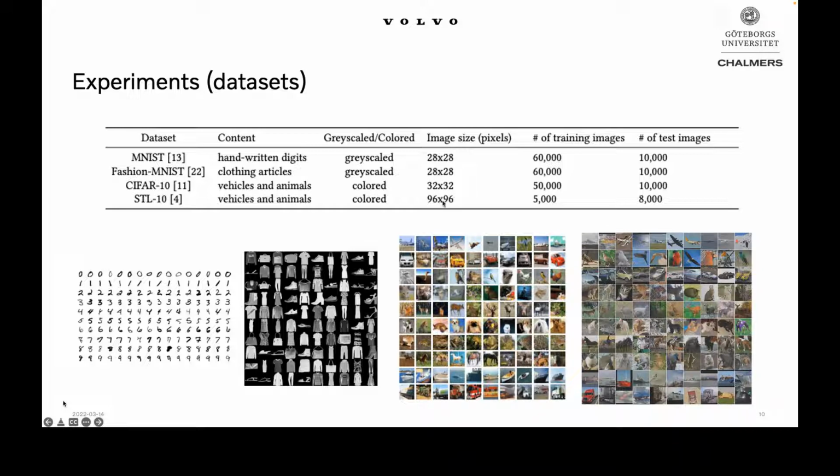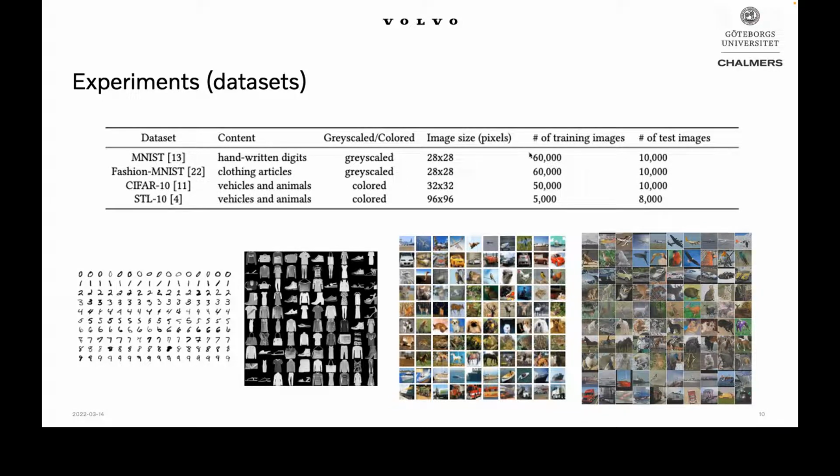And at the end of the study, we also decided to try high-resolution images, 96 by 96 pixels. The separation into training and test images is already done by the creators of the data set, so we used the default training-testing split to be consistent in our experiments.